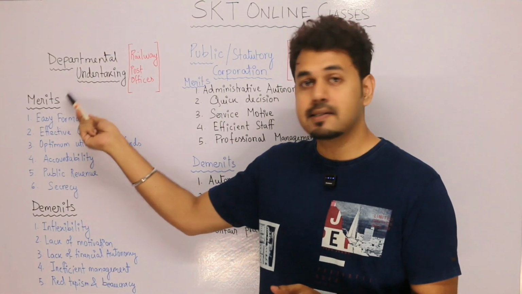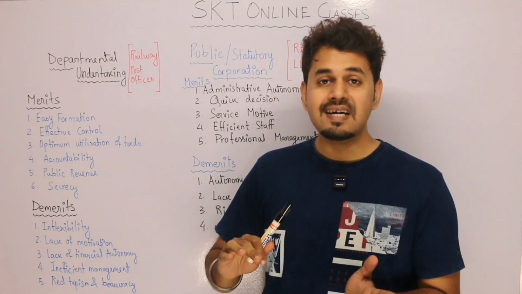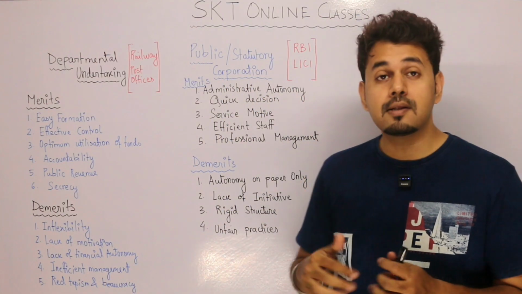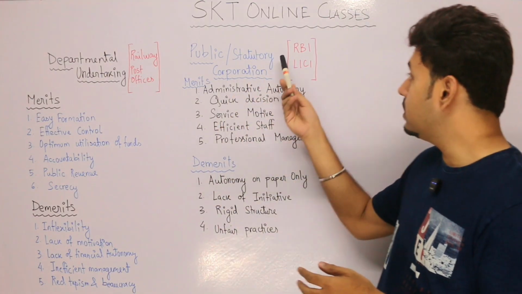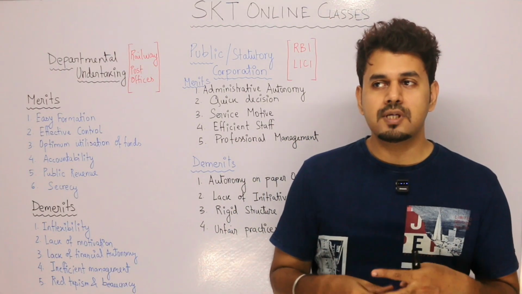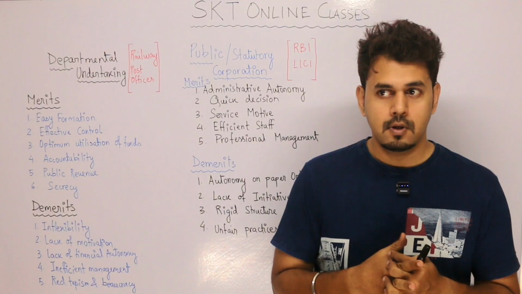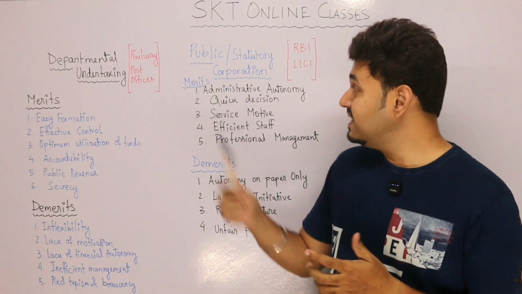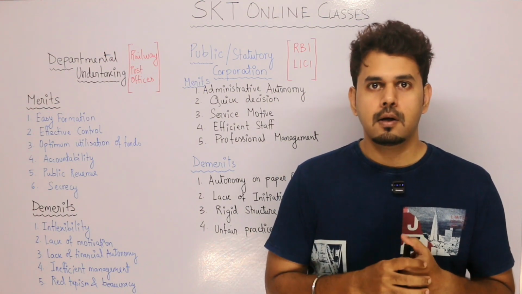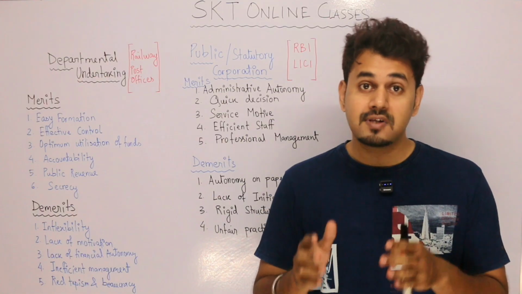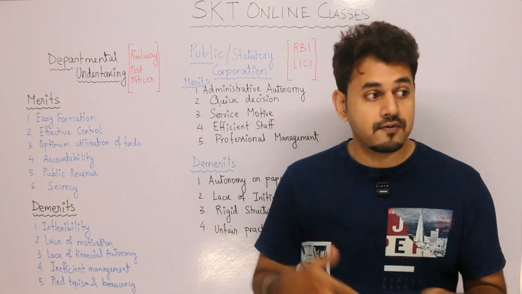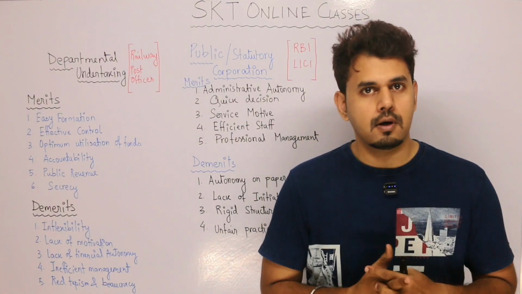Like departmental undertaking, there's another type of public sector unit, that is public corporation or statutory corporation. Now what are these? I've given an example also, like RBI, LIC. Now before I move on to this, let me tell you what exactly this is. This type of organization is formed by passing a special act in the parliament. The formation of such an organization is done to bring a change in the economy, or rather to bring a different flow or different direction in the economy.